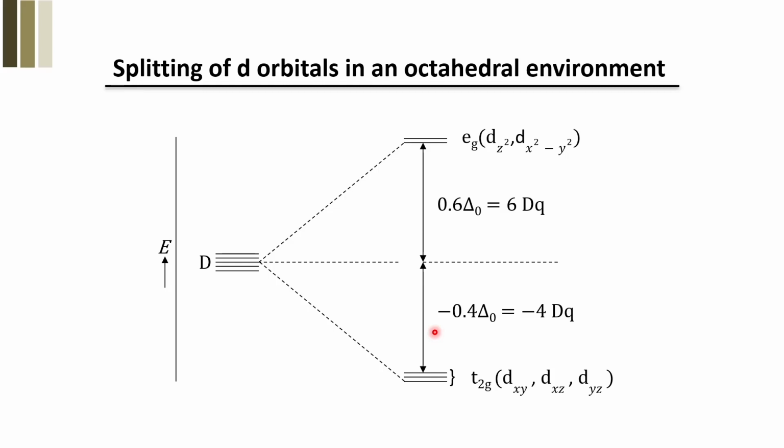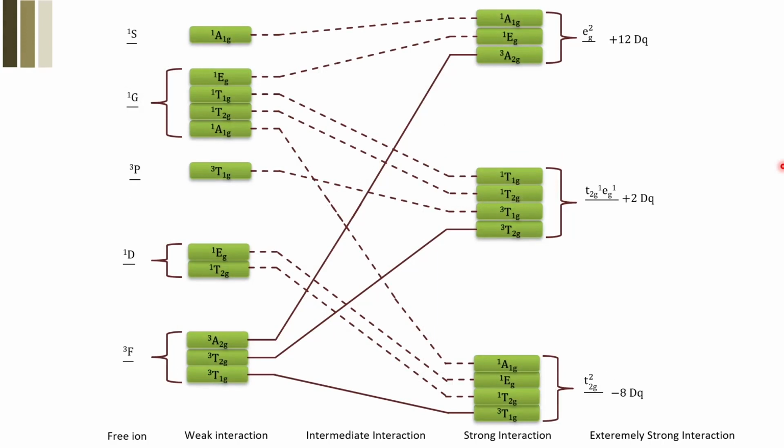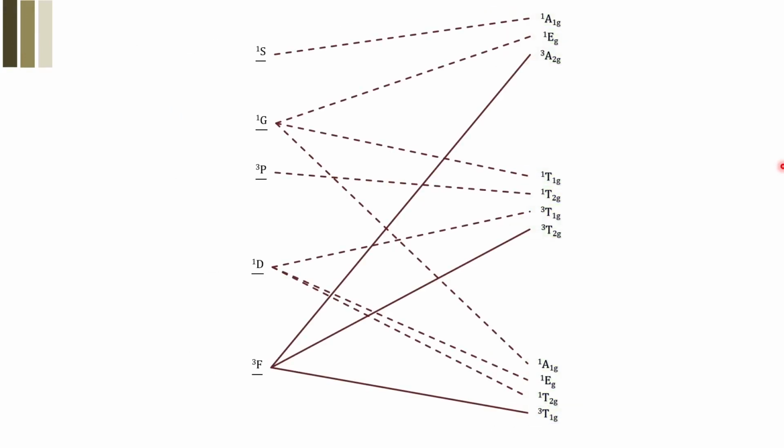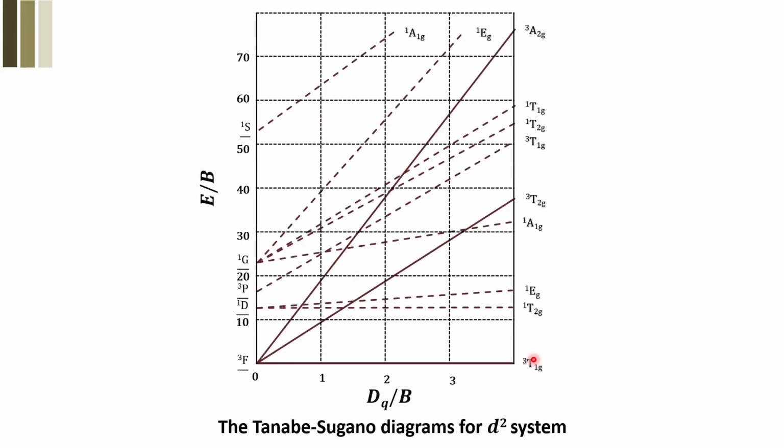In the coming session, we'll be talking about more interesting things. For example, we'll be talking about the term symbols for a d2 situation, and then we'll be talking about the splitting of the d2 situation in a very strong and a very weak field, so that we can ultimately construct a correlation diagram, that is the Tanabe-Sugano diagram.